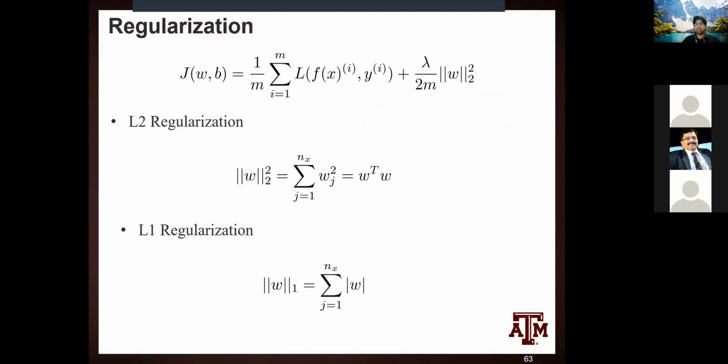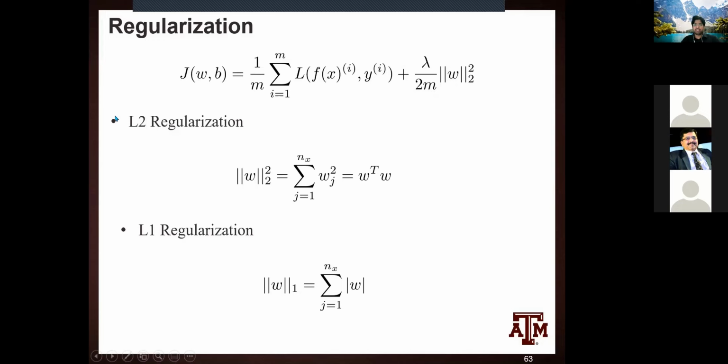Now, in terms of regularization, we are basically adding a regularization term, lambda by 2m of the second norm of the weights. This is the cost function and we are trying to minimize this cost function while building the neural network model. The addition of this term pushes the weights to be smaller, and this overcomes the overfitting.